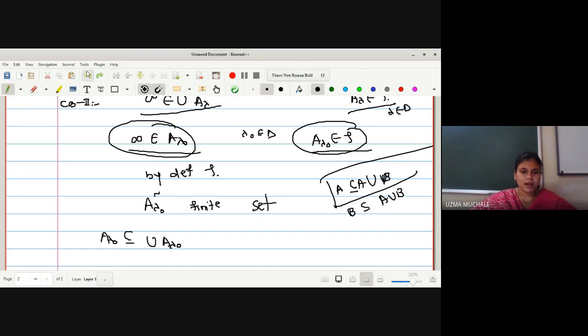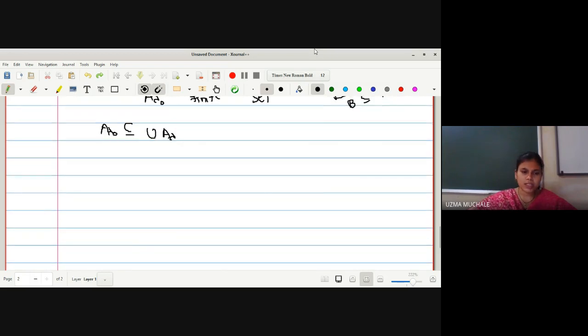Correct now? Out of all those in the union, I am selecting one A lambda naught such that it contains infinity. Now, if I take the complement on both sides, what will be the result? The complement of A lambda naught contains the complement of the union of A lambda.